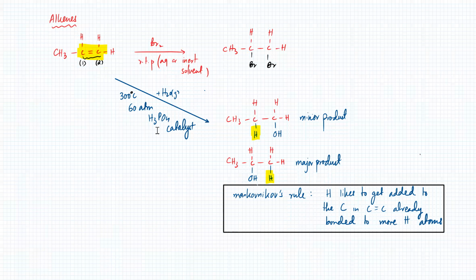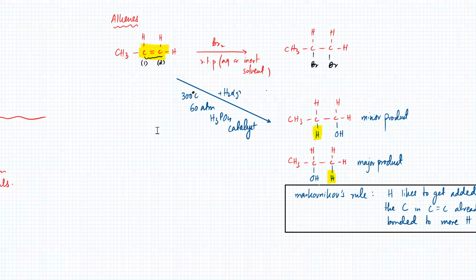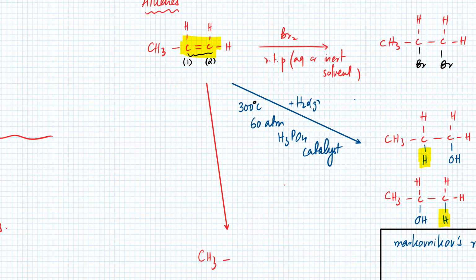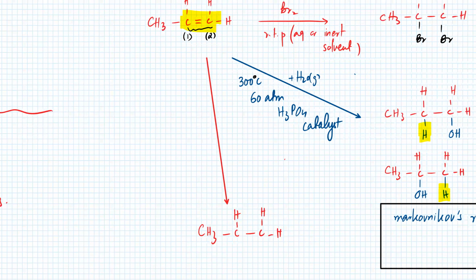And there were two more reactions. One was hydrogenation. So alkenes would undergo hydrogenation. In hydrogenation, you had a similar reaction. You had CH3, and the double bond would go away, and two H atoms will get added to the double bond position. There's going to be an H added here, and an H added over here. Here you don't need to apply Markovnikov's rule because it doesn't really matter which. Both are H's, so switching their positions would make no difference at all.